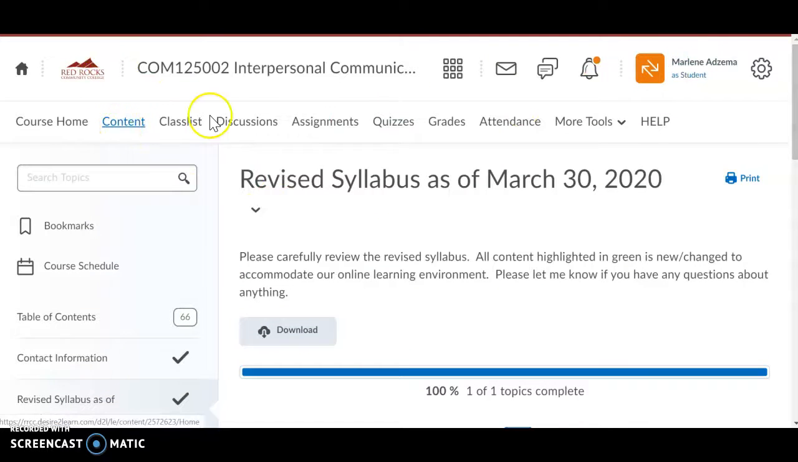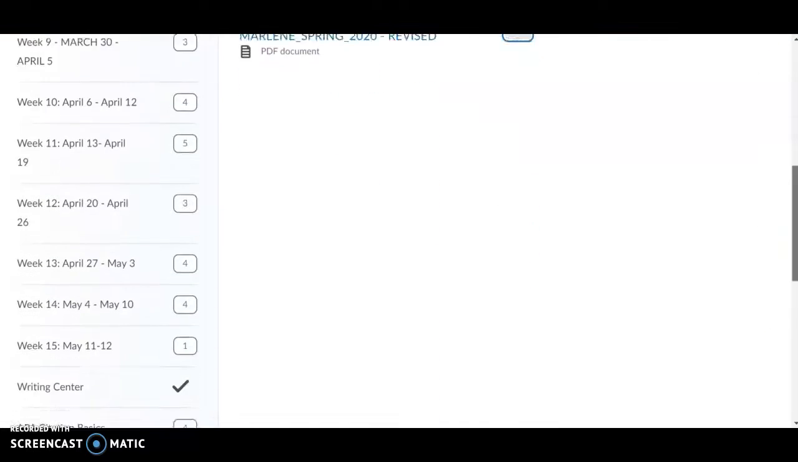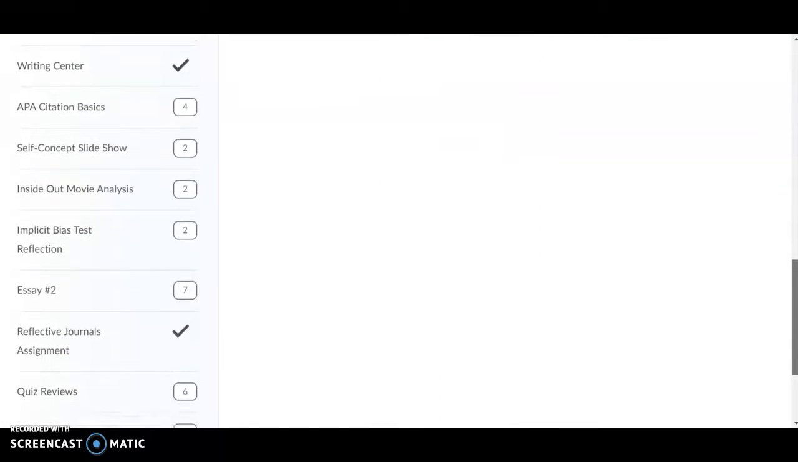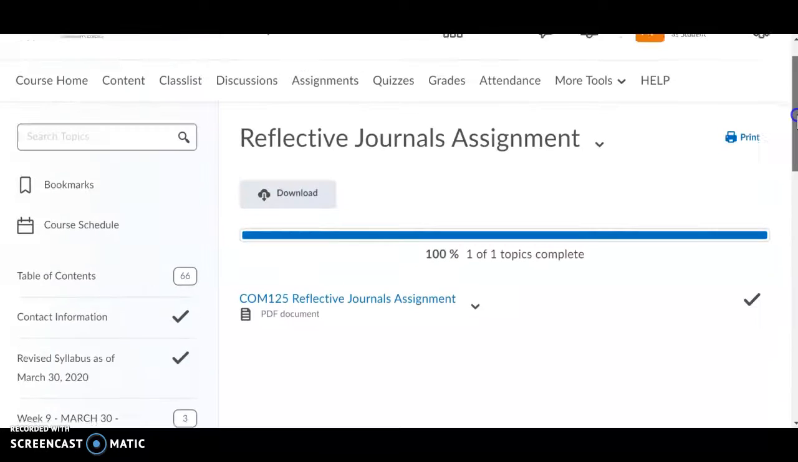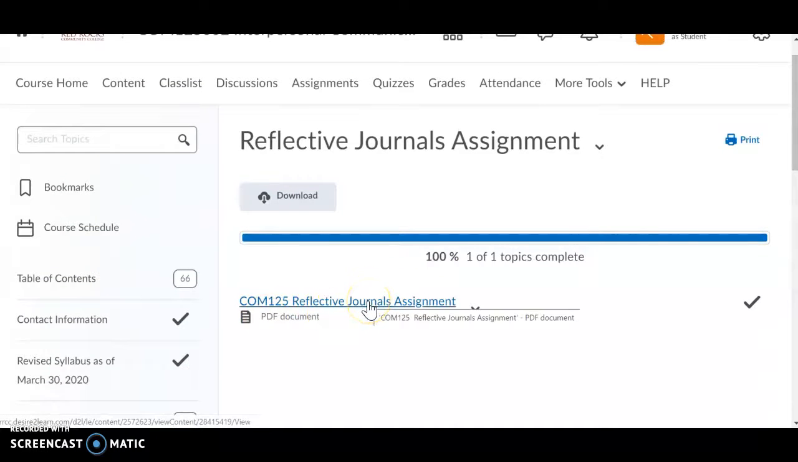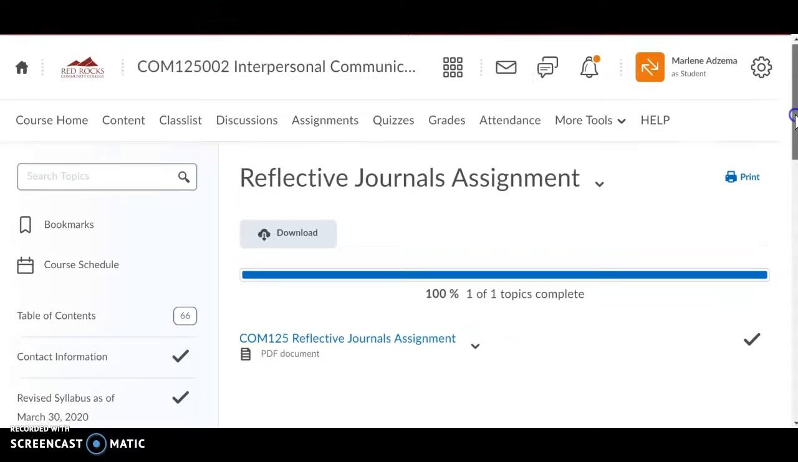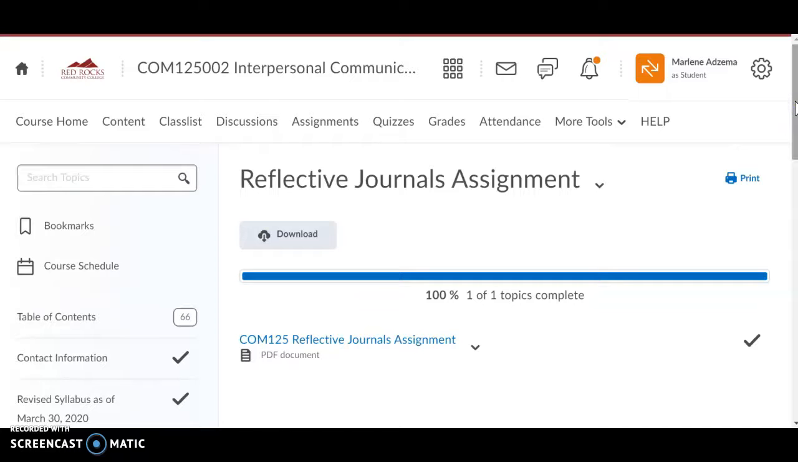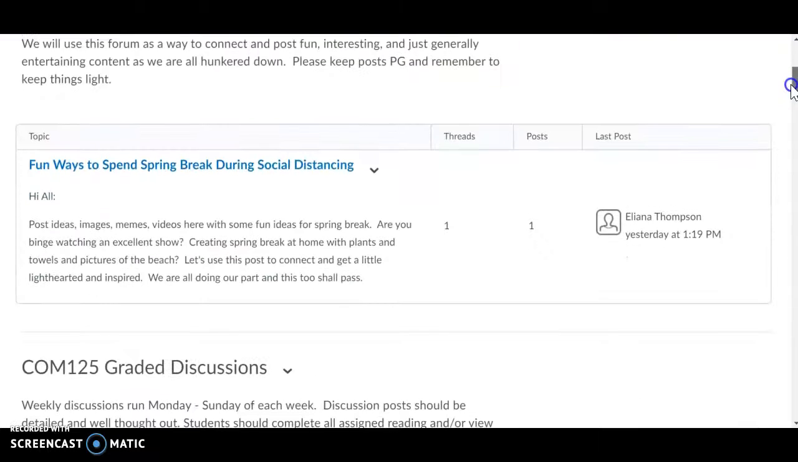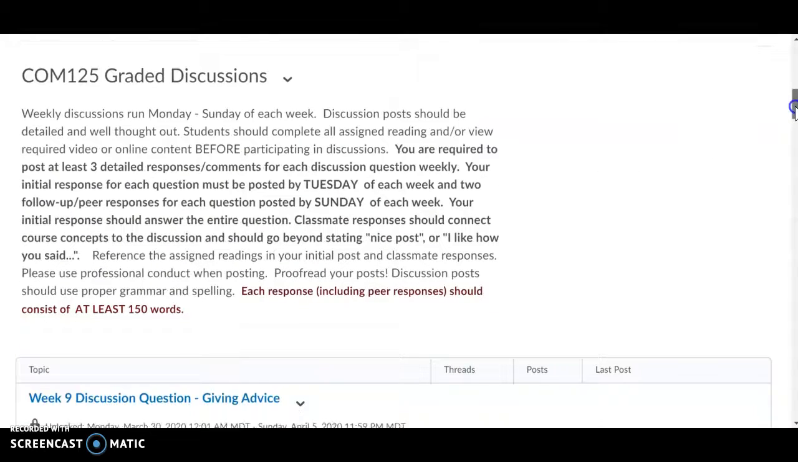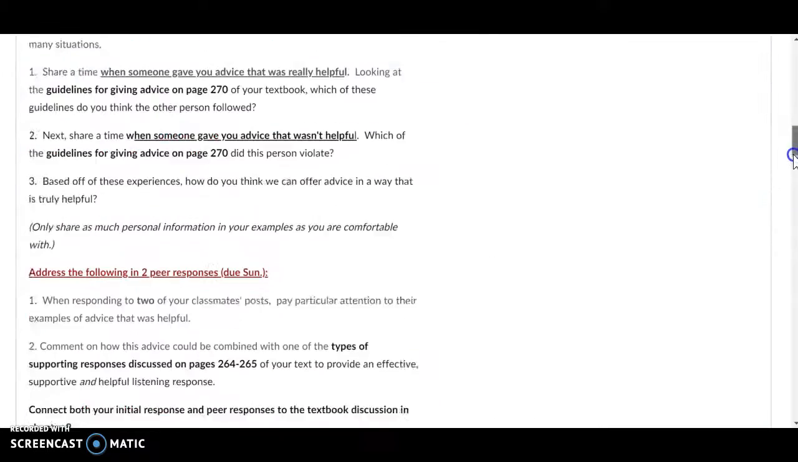So we talked about the content tab. You can see down here as well, if you're curious to look ahead and see what these reflective journals are about, you can click on that and that assignment's in there. We'll talk more about that as those assignments get closer to being due. If you'd like to see a list of all the discussions, you can click here. I did put one discussion in here for over spring break, fun ways to spend break. What are you doing? As well as our graded discussions down here.